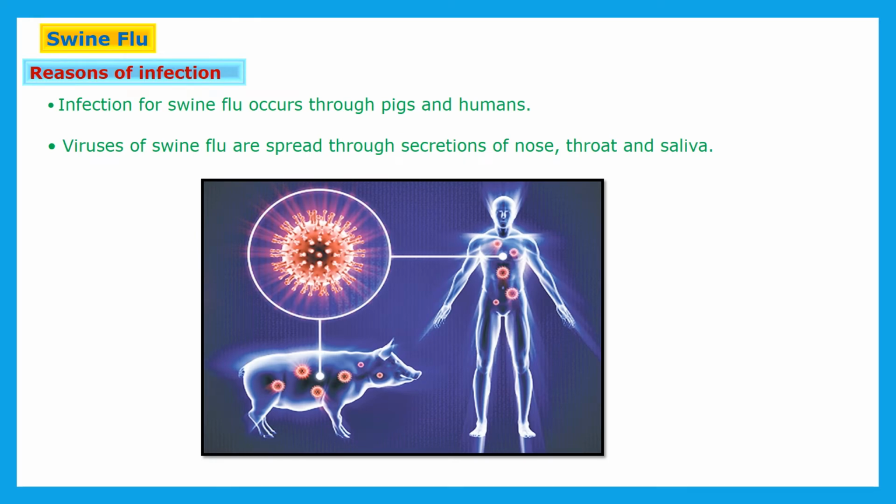Now the next disease is swine flu. First we will see the reasons for infection. Infection of swine flu occurs through pigs and humans. The viruses of swine flu are spread through secretions of the nose, throat and saliva.